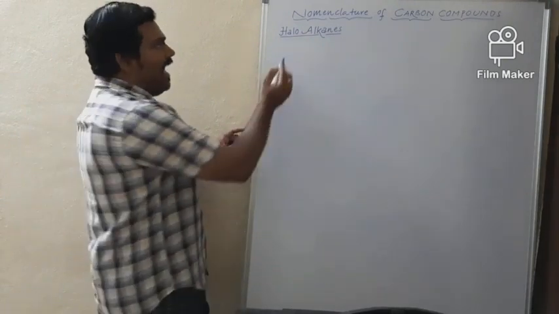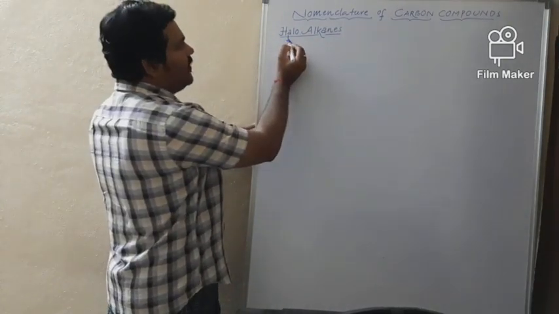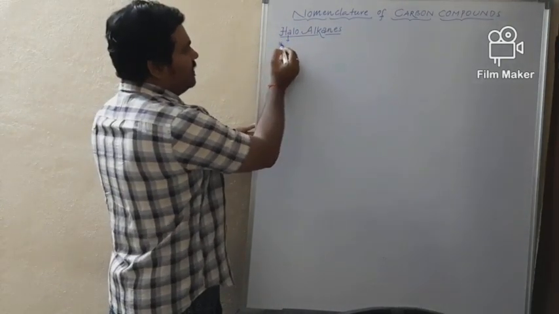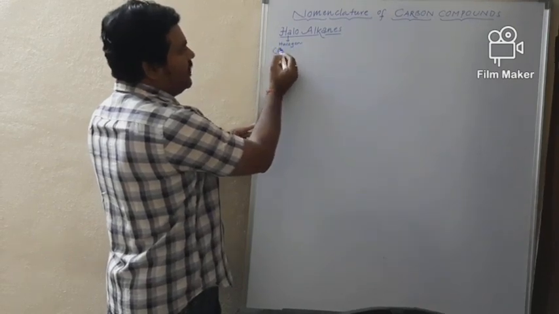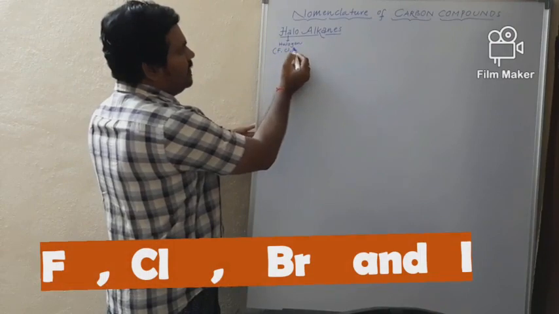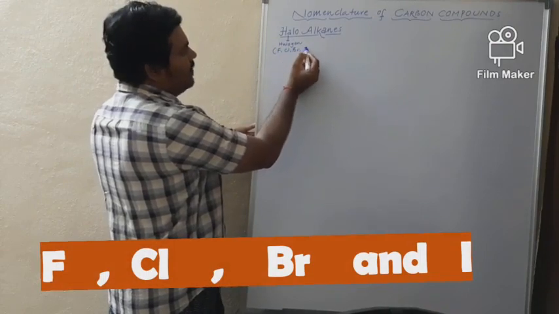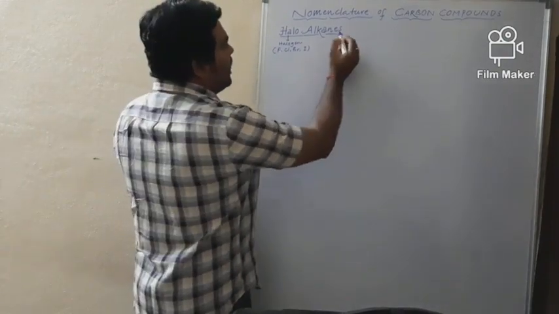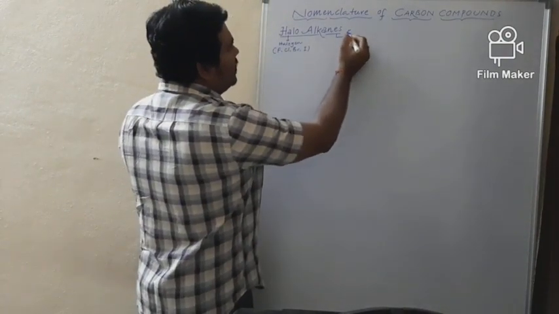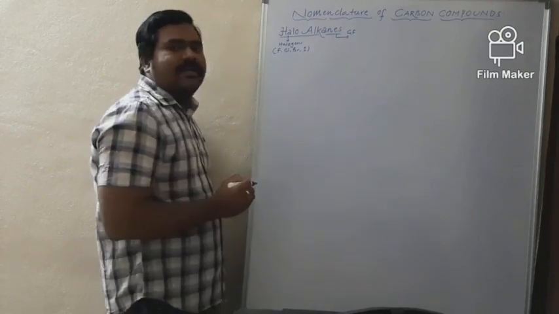Halo indicates halogen, especially fluorine, chlorine, bromine, iodine. And what is the general formula of haloalkanes?